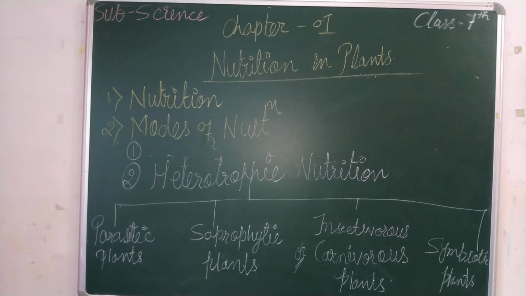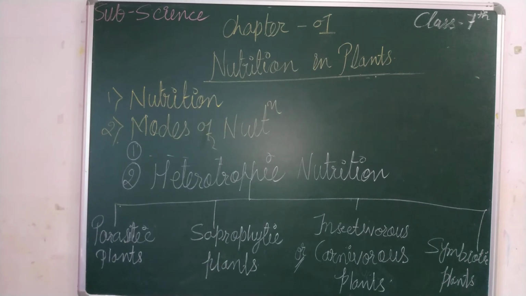Some of the examples of such type of associations are, this is the next point. I just wanted to explain to you the definition of symbiotic plant or what it is. The plants that live in association with other plants. I repeat, the plants that live in association with other plants and share shelter and nutrients are called symbiotic plants. Okay?